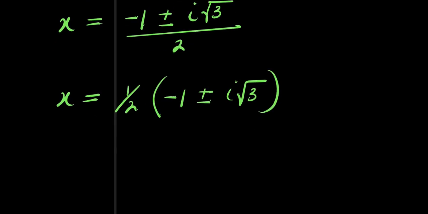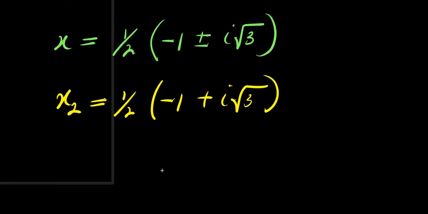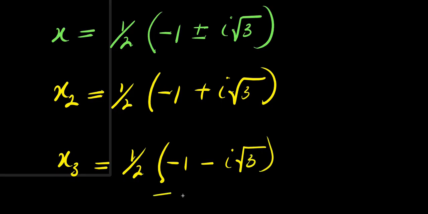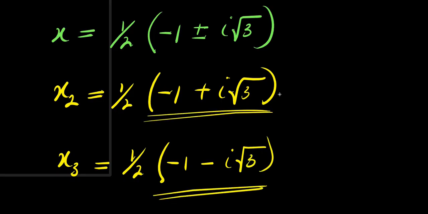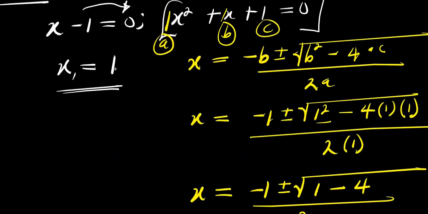Now, we have two different solutions for x, that is x2 and x3. x2 will be 1 over 2 times negative 1 plus i root 3, and also x3 will be 1 over 2 of negative 1 minus i root 3. So these two here are the complex solutions. And we have one real solution here, which is x equals 1.